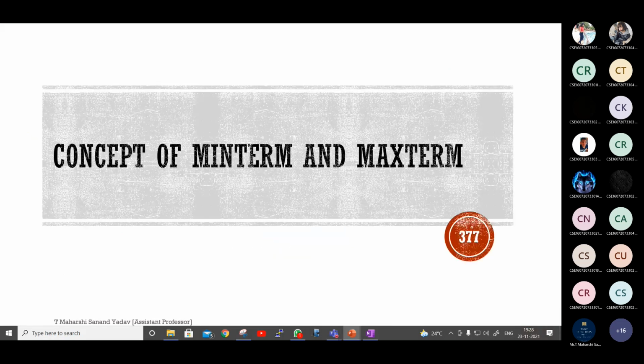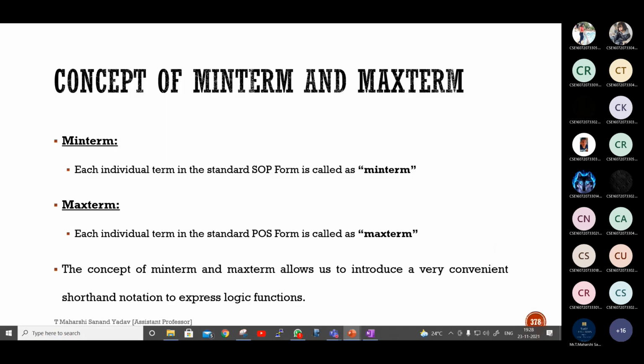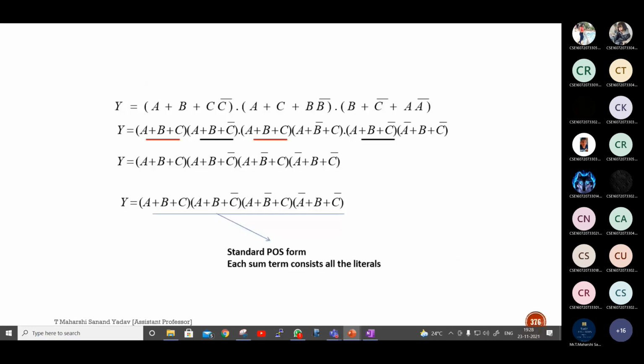Okay, next, the concept of minterm and max term. Minterm: each individual term in the standard SOP form is called a minterm. Next, coming to max term: each individual term in the standard POS form is called a max term. Can anyone tell me what that is?